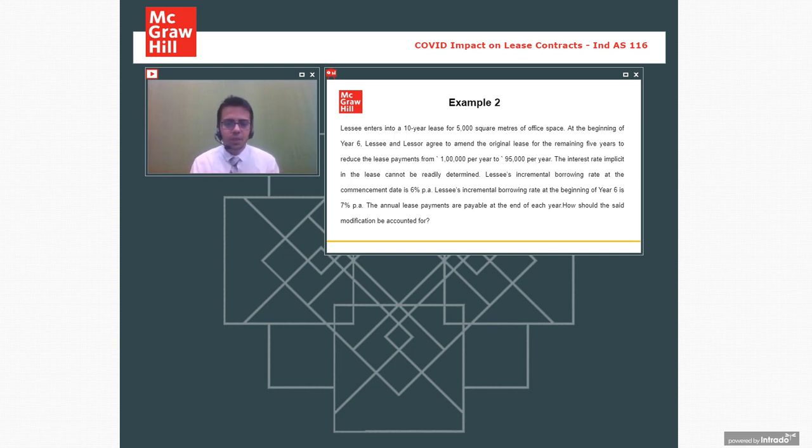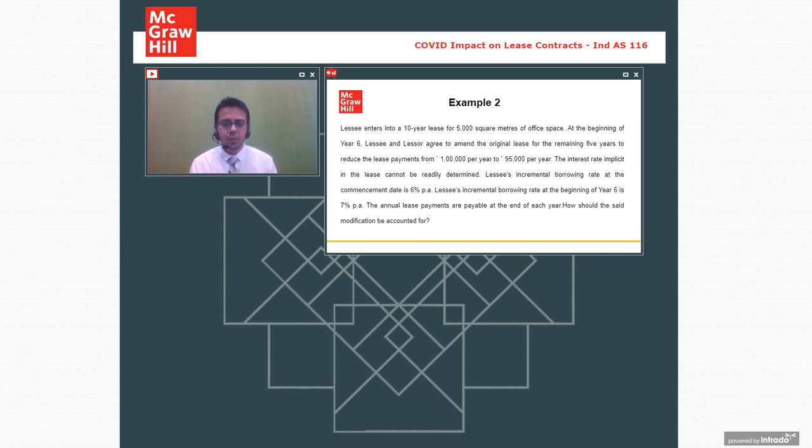Over here we can see that the lessee enters into a 10-year lease for 5,000 square feet of office space. In the beginning of year 6, lessee and lessor agree to amend the original lease for the remaining 5 years. So 10-year contract, already 5 years have lapsed. For the remaining 5 years, you are amending the contract to reduce the lease payment from 1 lakh to 95,000. So this is what basically happened in this COVID impact period, right? The rental amounts were reduced. So from 1 lakh, the amount is reduced to 95,000.